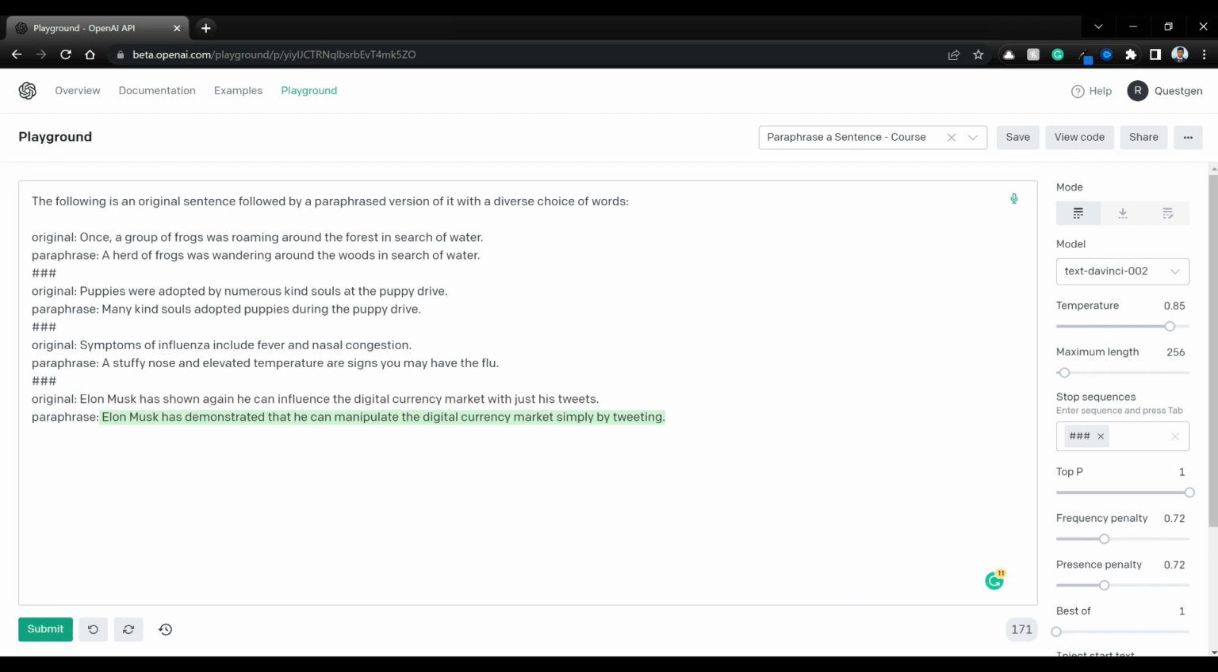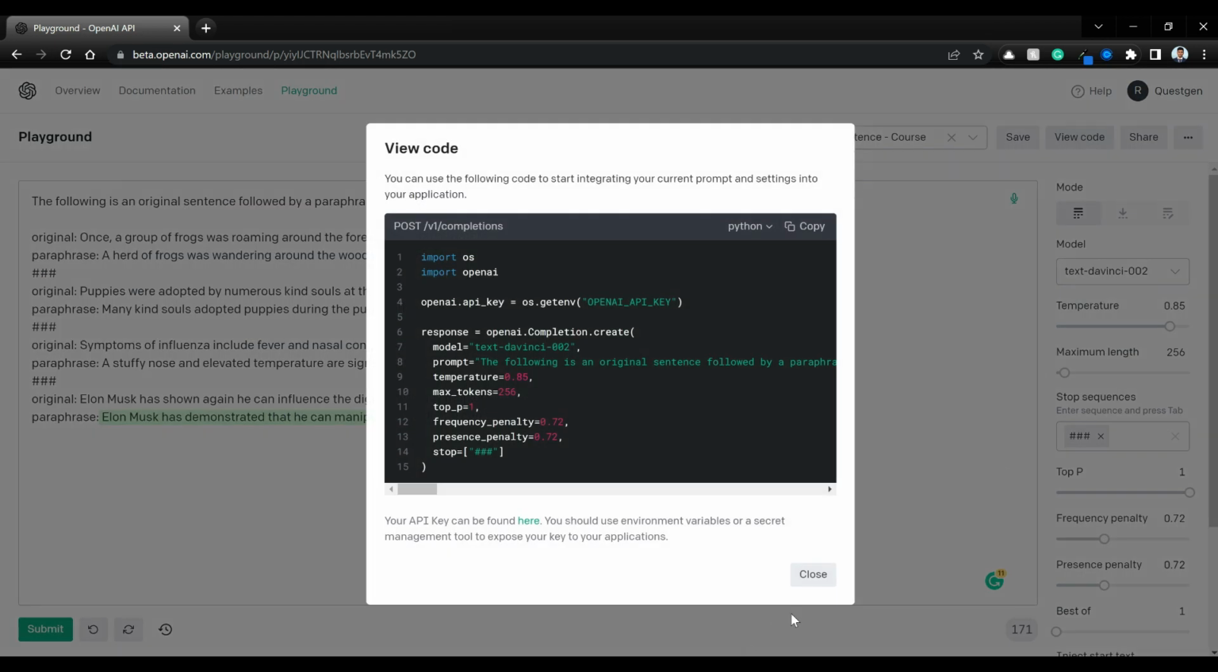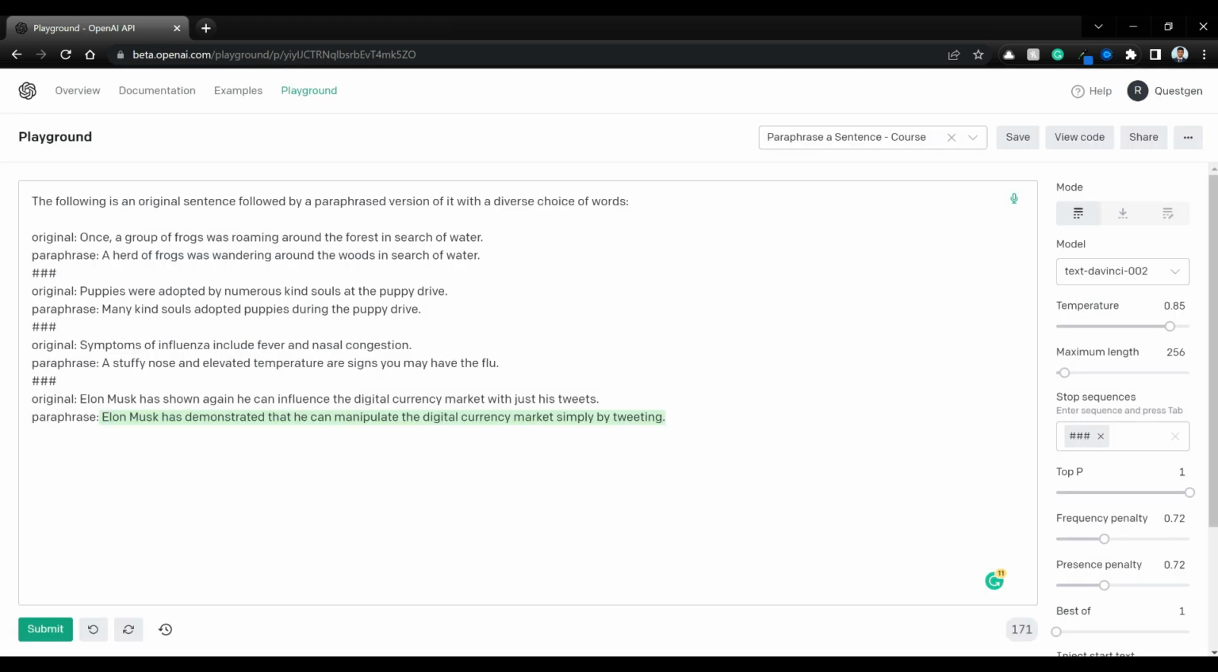Now let's see how we can take this and again export this as code and actually build a paraphraser which can take in long text, split it into sentences, paraphrase each sentence and join them back. We'll see how we can do that in code in Google Colab.